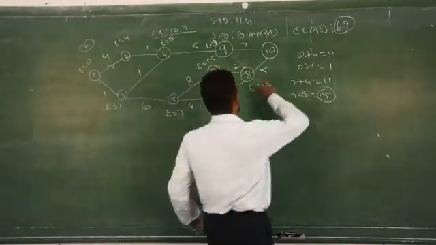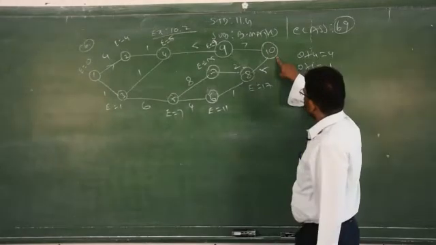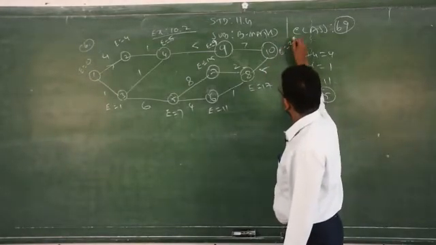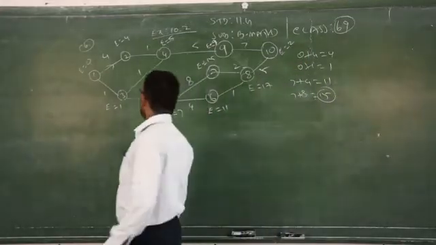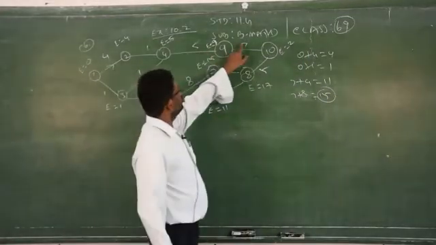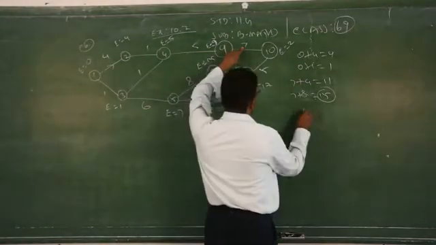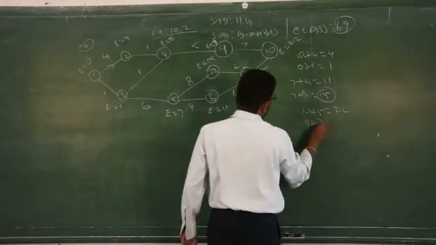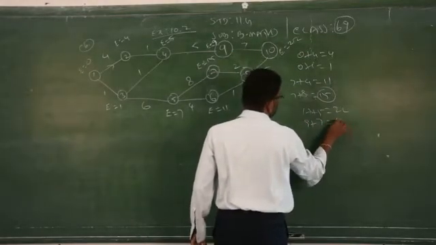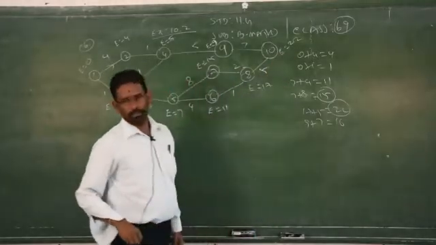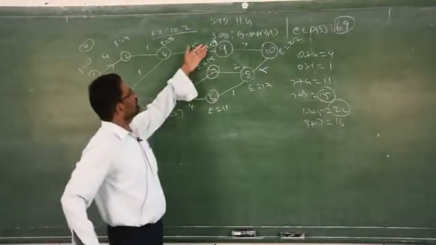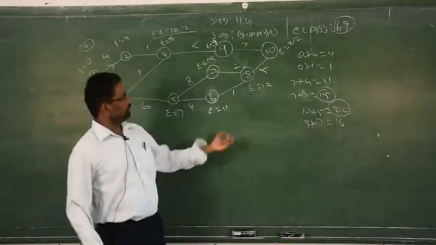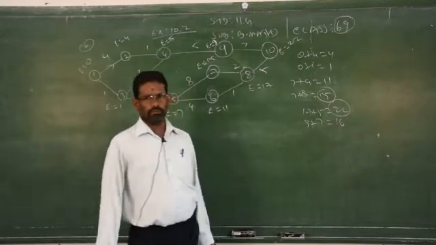So 17 plus 5, 8 to 10, there is only 1 path, therefore 17 plus 5 is how much? 22. Because it is given 8 to 10, 9 to 10, 9 plus 7 how much? 16. 17 plus 5 is 22 and 9 plus 7 is 16. This is the maximum value, you have to take the maximum value. Clear. Don't straight away add 9 plus 7 there, that is wrong, because we have 2 pathways, so you have to see the maximum one.